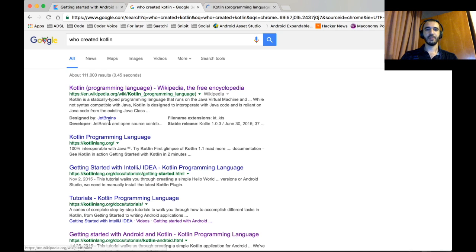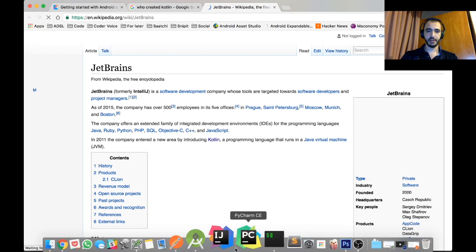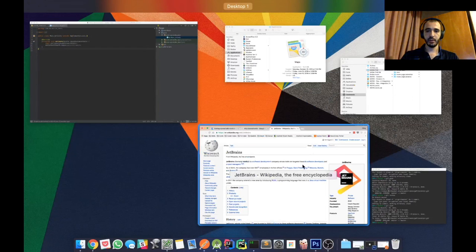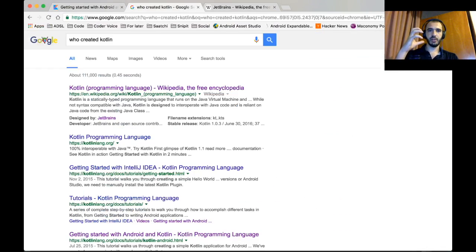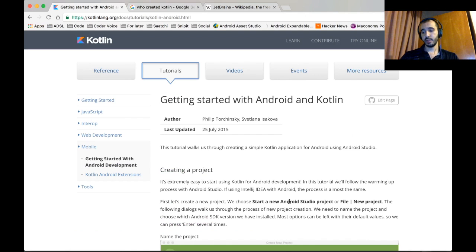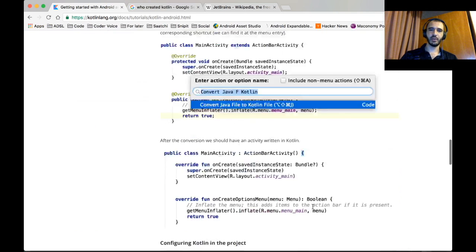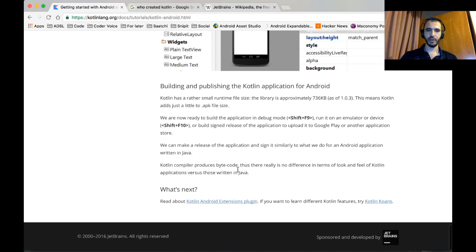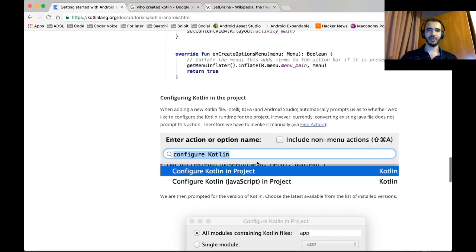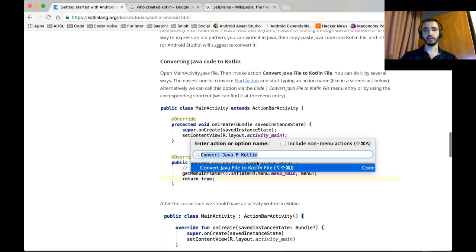JetBrains. There you go. JetBrains are the ones who made IntelliJ IDEA, the IDE we're using right now. So it's really baked into the environment, and it's easier than trying Jython and making it work, and how well it will behave with Android. You don't have to worry about any of that with Kotlin. It'll just work out of the box. You see, the tutorial is over already. There's like 5 steps or something, just to get it up and running, of course.